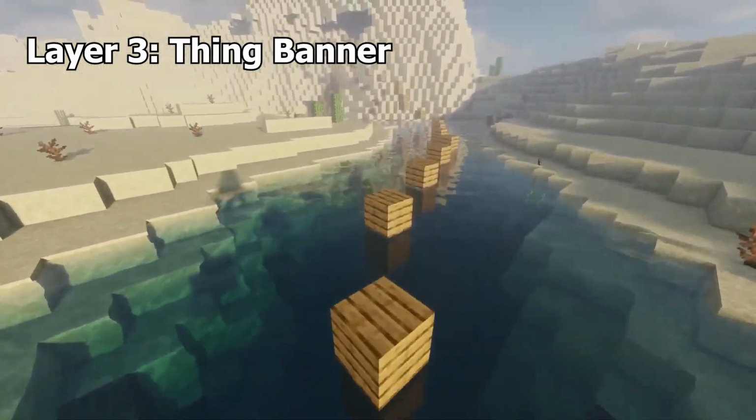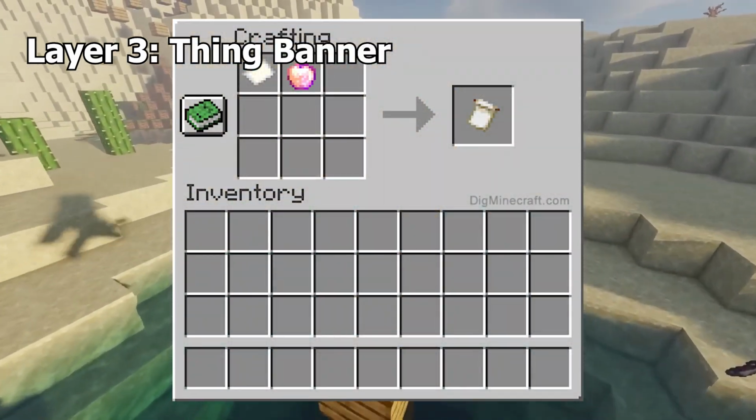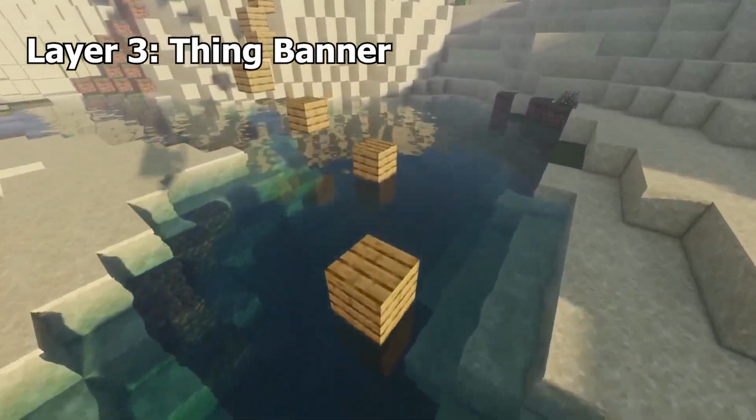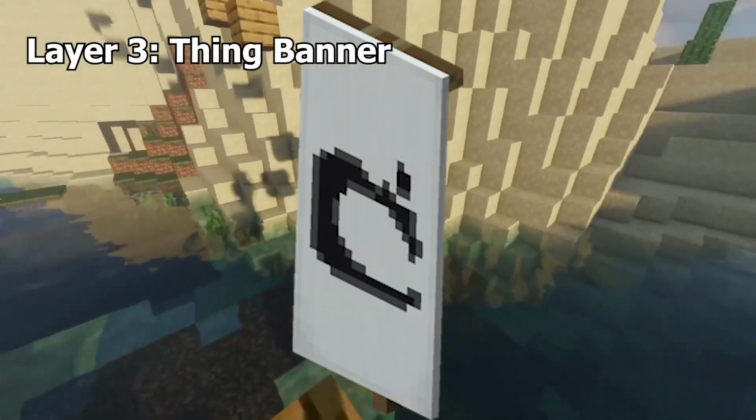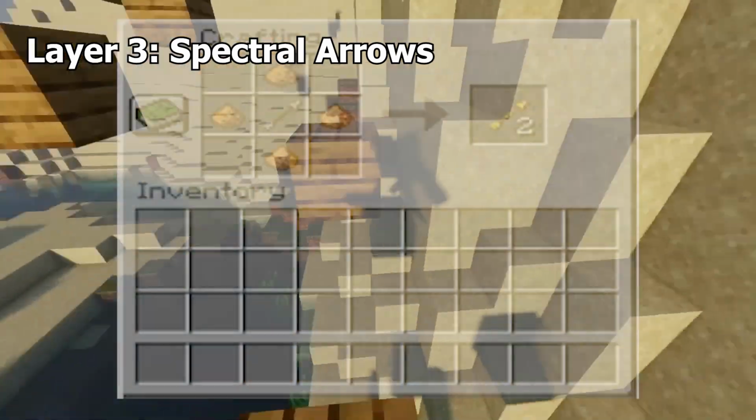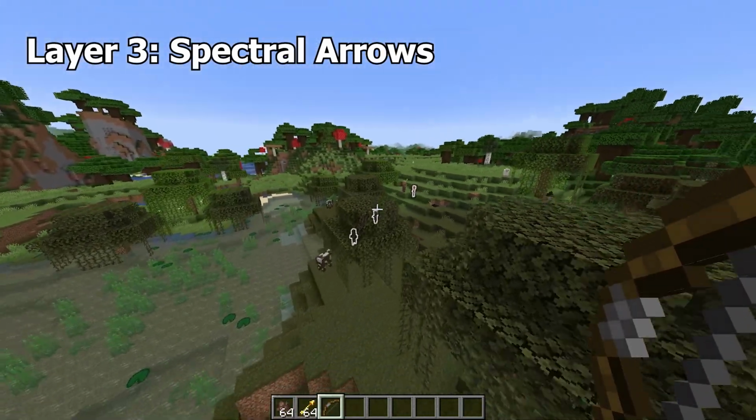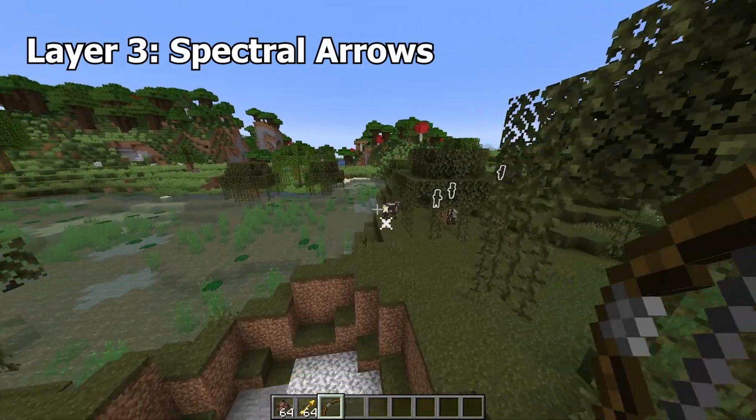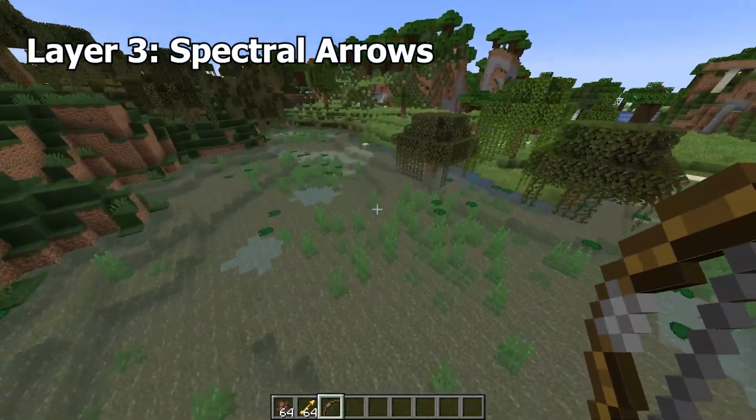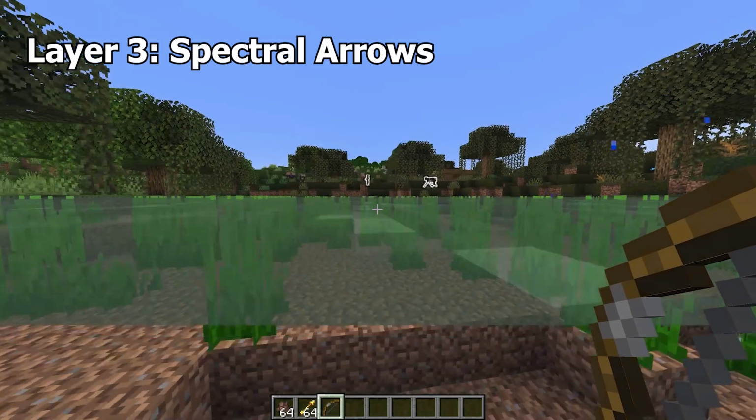Thing Banner. Putting a piece of paper and an enchanted golden apple into the crafting table yields a banner of Mojang's old studio logo. Spectral arrows are arrows crafted by putting a regular arrow in the middle, then putting 4 glowstone dust around it, in Java Edition only. This recipe actually yields 2 arrows, not 1, and these arrows also have the effect of giving wall hacks on the enemy they hit.